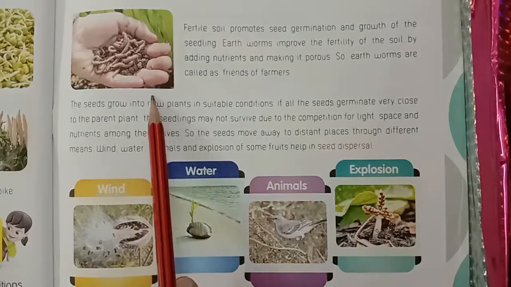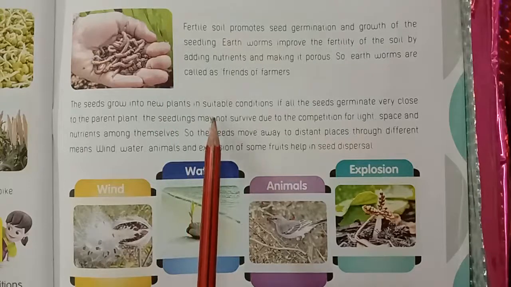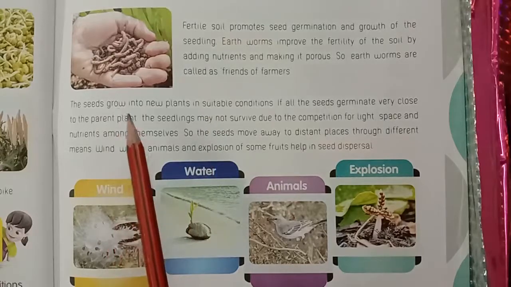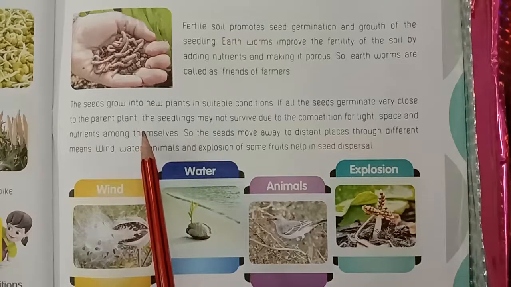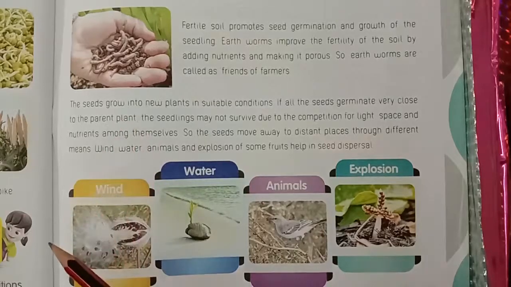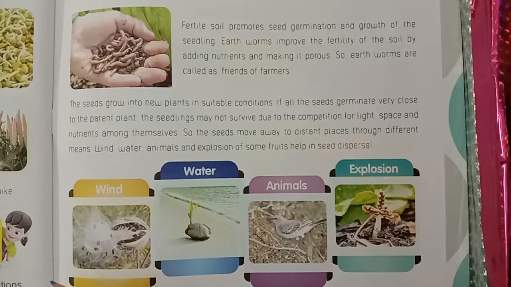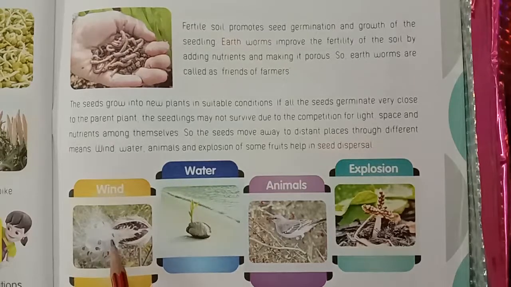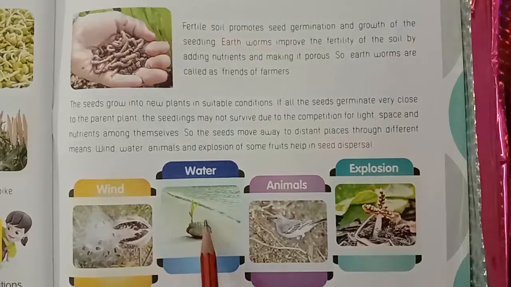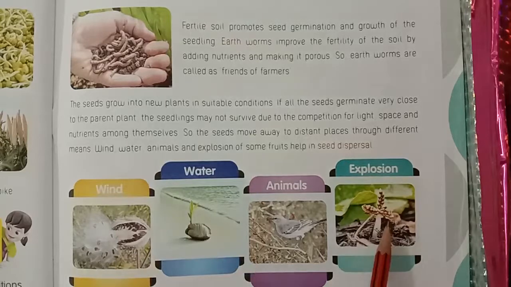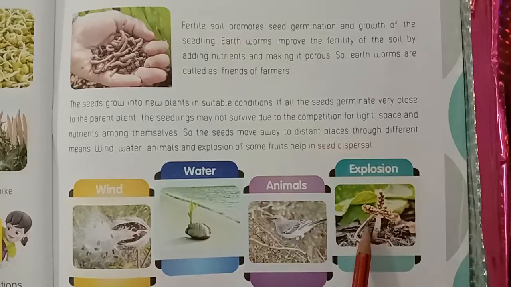The seeds grow into new plants in suitable conditions. If all the seeds germinate very close to the parent plant, the seedlings may not survive due to competition for light, space and nutrients among themselves. So the seeds are carried away to distant places through different means: wind, water, explosion of some fruits, and animals help in seed dispersal.